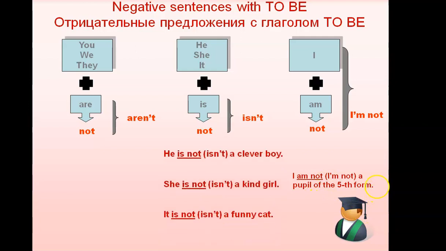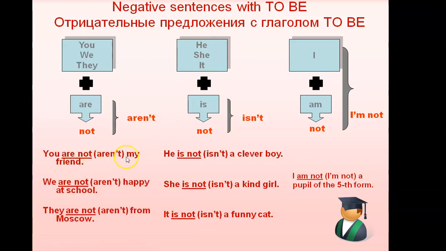Next one: he is not a clever boy. She is not, she isn't a kind girl. It is not, it isn't a funny cat. He isn't a clever boy. After to be, you put the not. It's in a negative sentence. You are not my friend. We aren't happy at school. They aren't from Moscow.